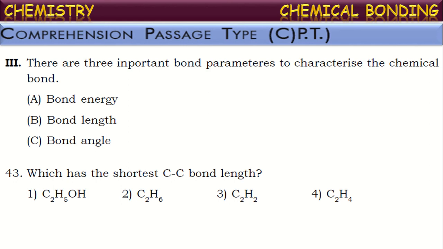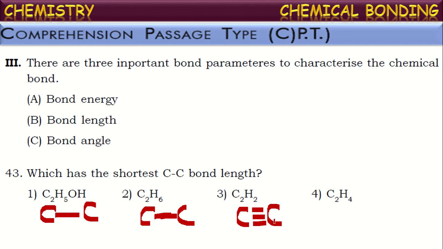Based upon the number of bonds existing between the carbon atoms, we can compare the bond length. As the number of bonds increases between carbons, bond strength increases and bond length decreases. In the first one, ethyl alcohol, between the carbon atoms there exists only a single bond. Next one is C2H6, ethane. In this also, between the carbon atoms, there exists only a single bond. The third one is called acetylene or ethyne.